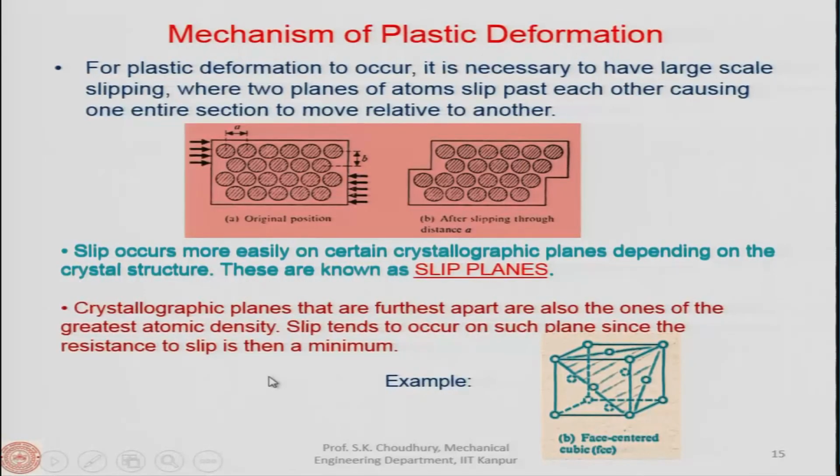So, therefore, the slip planes occur, or the deformation occurs, between the layers which are most densely packed. Those that are densely packed are also farthest apart. That is another reason why we say the resistance to the deformation is less. So, the deformation occurs in between those planes, because they are farthest apart, since they are most densely packed. Now, in any material you can find such a plane where you have most densely packed atoms.